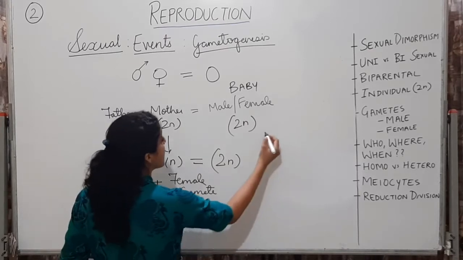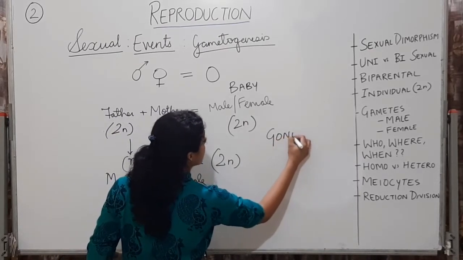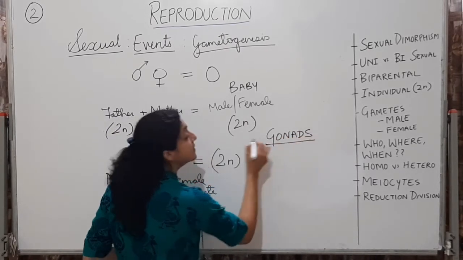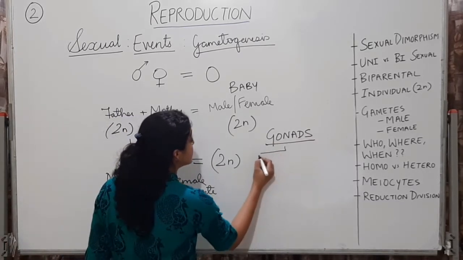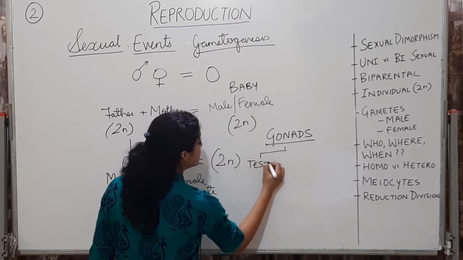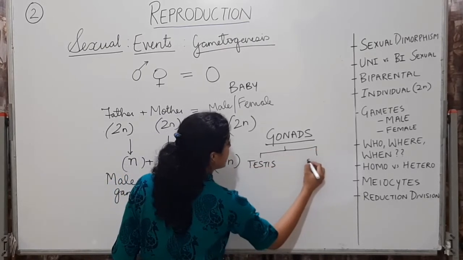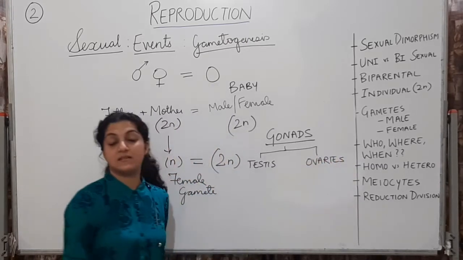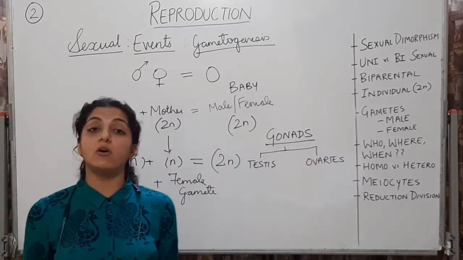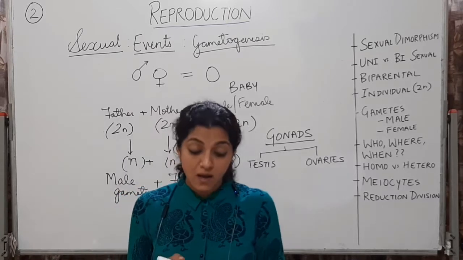So who is going to make? The gametes are going to be formed in the gonads. So the male gonad being the testes in humans and the female being the ovaries in the female. Alright, so in our body, who is going to form the gametes?